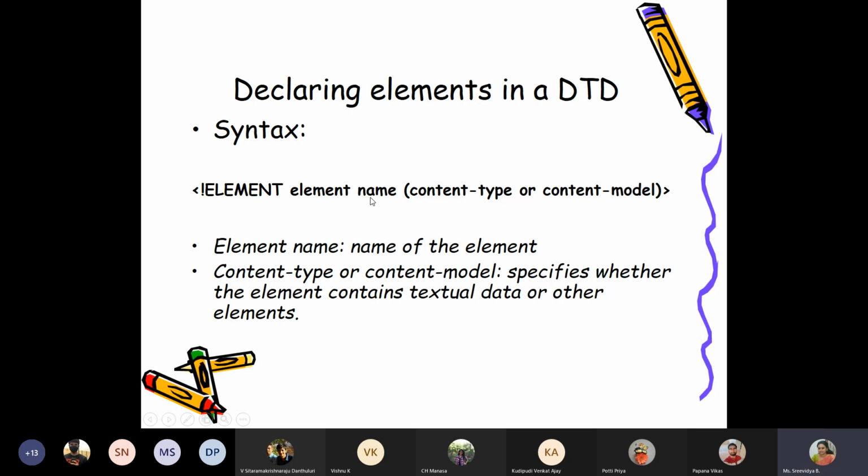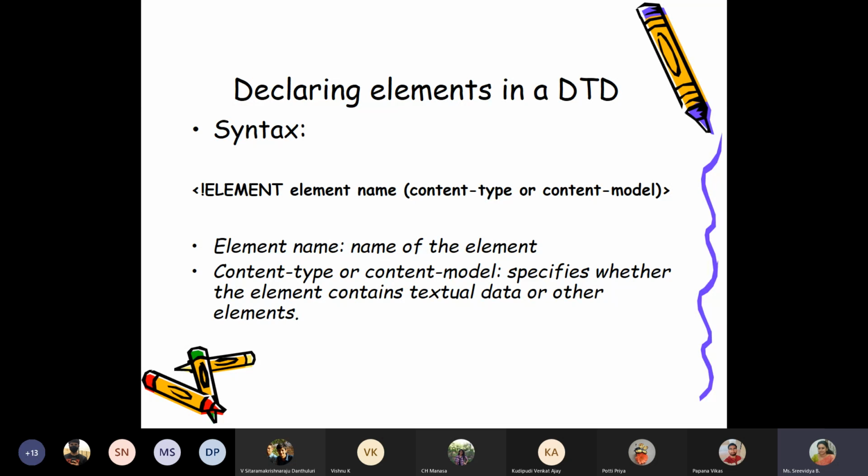Then you need to give some element name. Like in the example we mentioned, we said bill number is an element, so the element name will be bill number. Then in brackets, I will say what type of element it is. Does it contain some text data? Does it contain other elements as sub elements? That can happen, right? Say bill number will contain text data, some number.